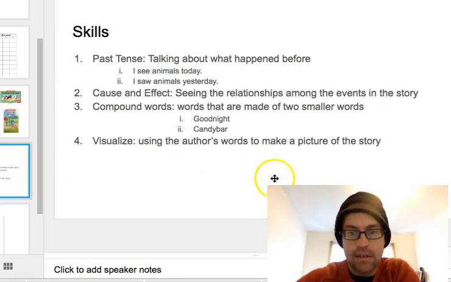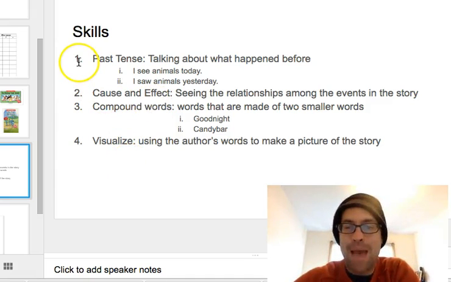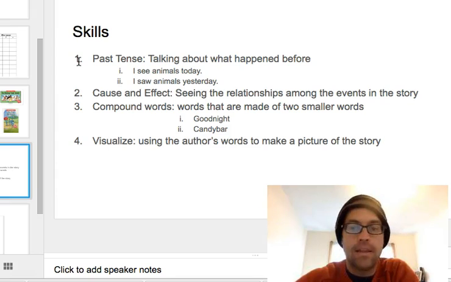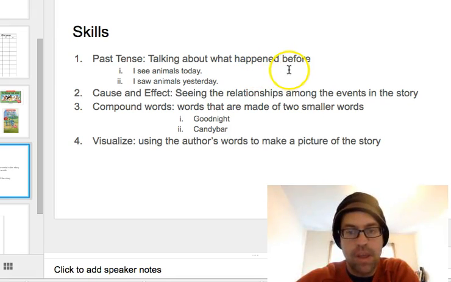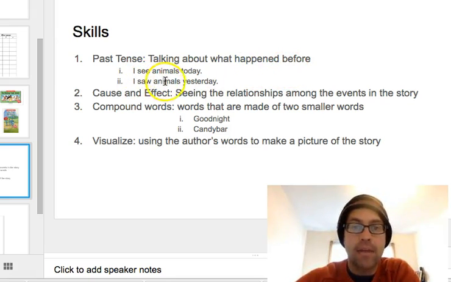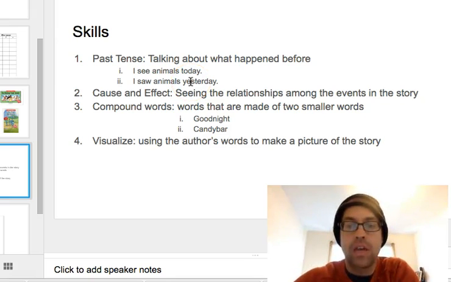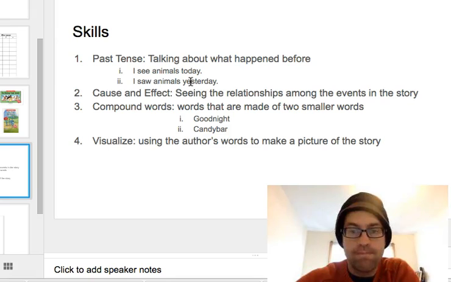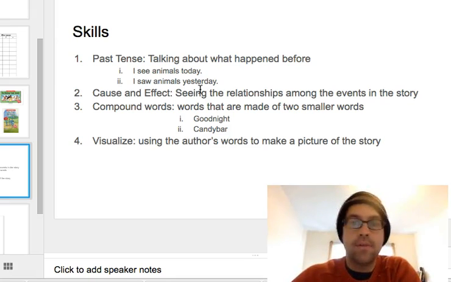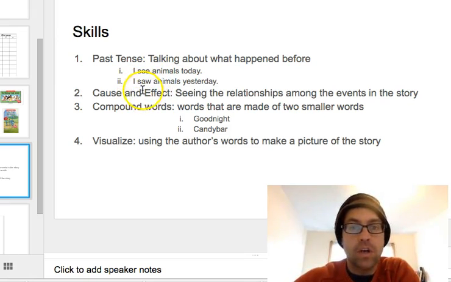This week in this class, your target is to learn the following things. The first one is the past tense. We'll be talking about the past tense this week. The past tense is talking about what happened before. So for example, I see animals today is the present tense. That's talking about what is happening now. The past tense, I saw animals yesterday, talks about what happened before, or what happened in the past. So we see this word saw is in the past tense. We'll be looking at how to make more words in the past tense this week.